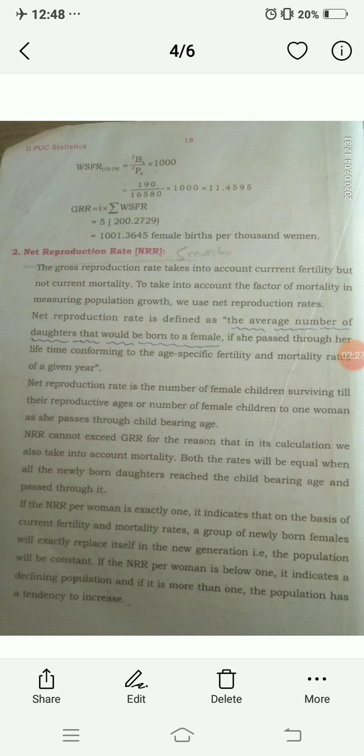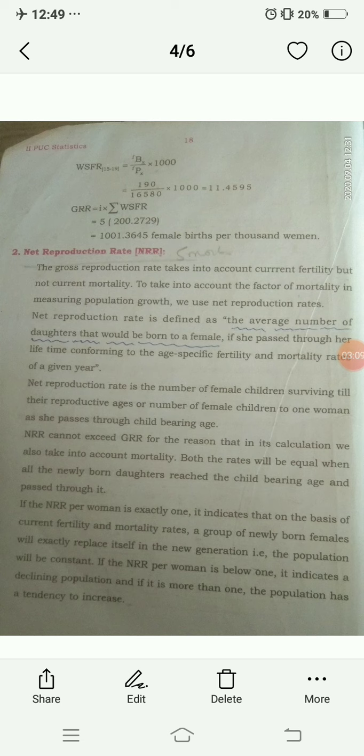So the total GRR is equal to I times the summation over the women specific fertility rate, where the age takes the values 15 to 49, which is the childbearing age of women. In problems we take the women specific fertility rate using the female population and female births. Here I is the size of the class, its magnitude. Now we are going to explain the concept of net reproduction rate.